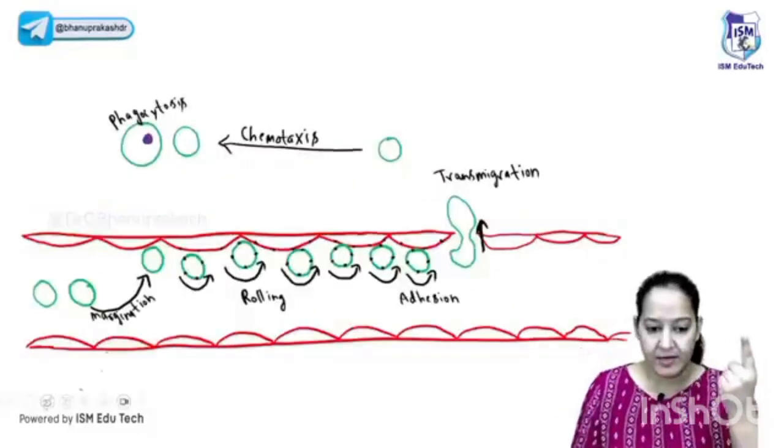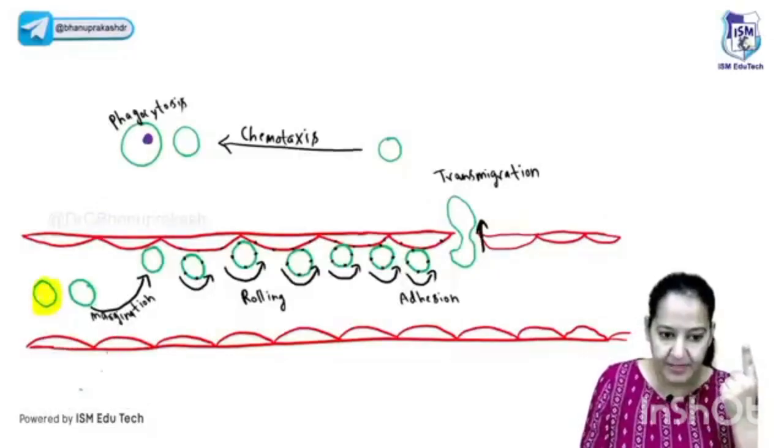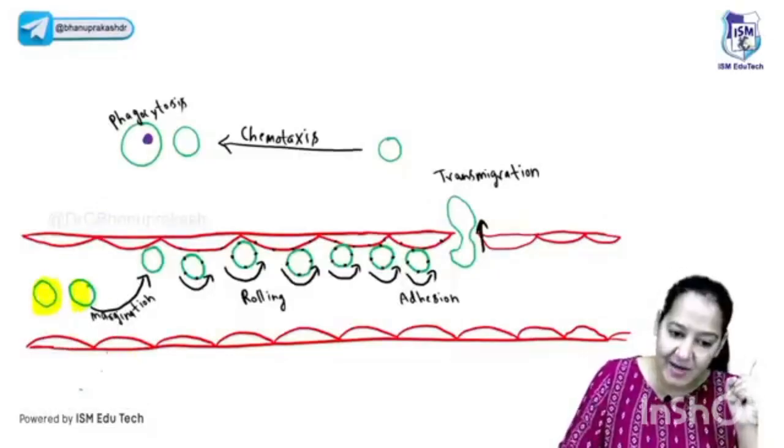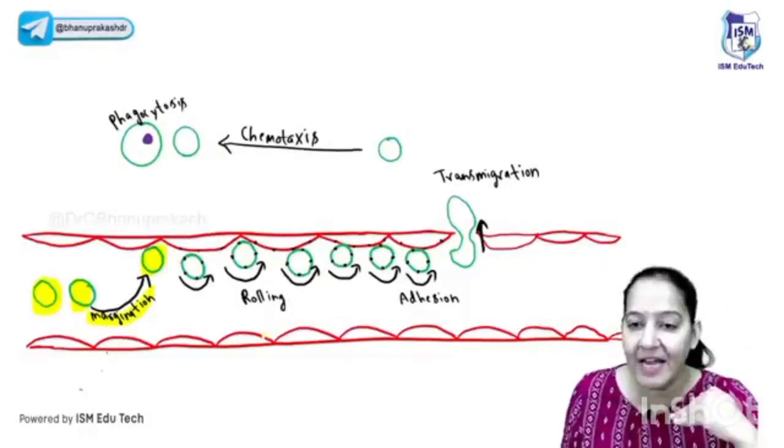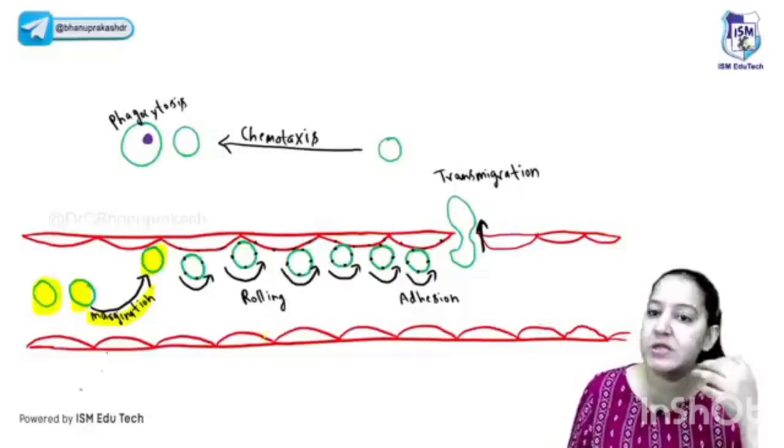See here, everyone, on the screen. Can you see this is the WBC I'm drawing? This is the WBC present at the center. The first step, taking the WBC from the center to the periphery, is known as margination. You are taking the WBC from the center to the margin. That's why it's known as margination. Margination is also known as fermentation.